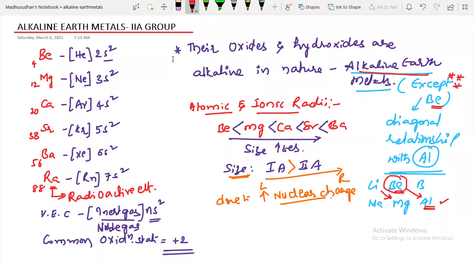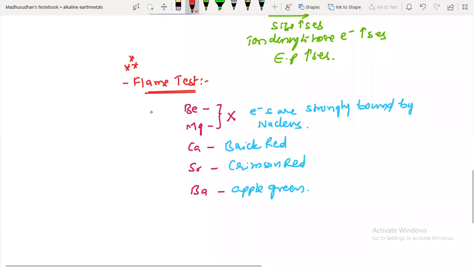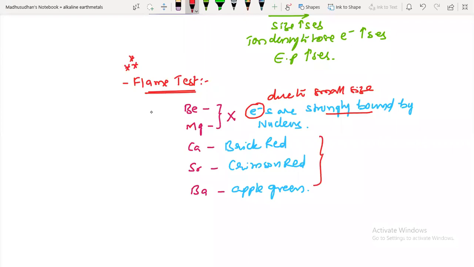Shall I move to our concepts now? This one, flame test. Beryllium and magnesium do not give a flame test. What is the reason for that? Due to the small size, electrons are strongly bonded by the nuclear force of attraction, so the flame is not enough to excite the electrons. The others have characteristic colors, so we will use them in qualitative analysis.